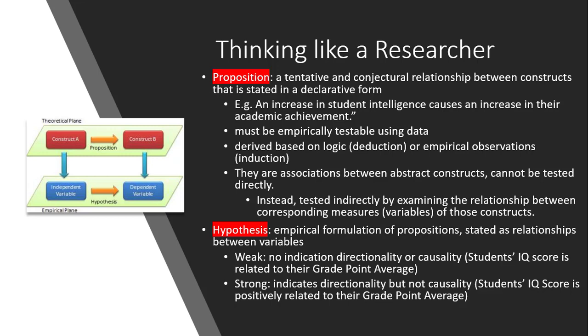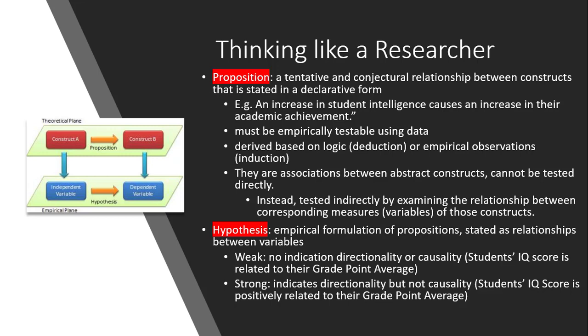The hypothesis could be weak or it could be strong. A weak one indicates no direction or causality. If we look at the example, student IQ is related to their grade point average. In this case, students' IQ score represents the student's intelligence, while the grade point average represents their academic achievement. So we don't know the direction or the causality, we just know that they are related to one another. That is a weak hypothesis.